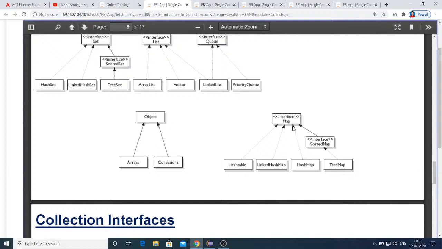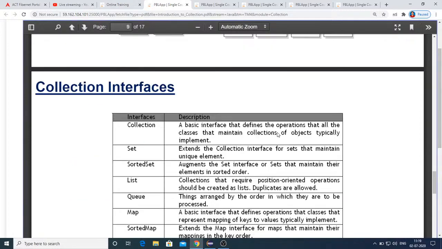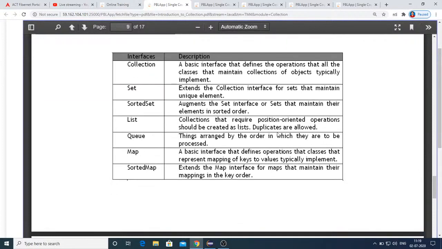And here you can see one more interface, the map interface, which we will see in tomorrow's class or the next class. We will be using maps very much in real-time application development, because it contains the key value pair mechanism. You will be using the key value pair mechanism just like your dictionaries. And this is the basic theory of these interfaces.